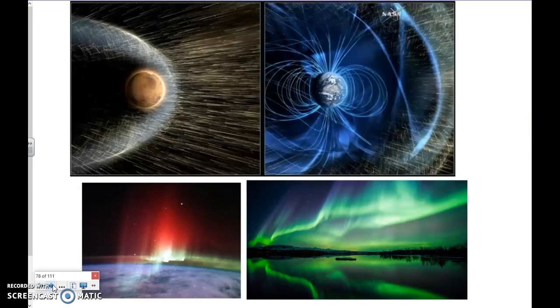You can see here, we talked about it with some of you before, but Earth's atmosphere is not only important because it gives us air to breathe, but it also blocks harmful rays from the sun. So you can see what we call solar wind coming at the Earth, and the atmosphere is blocking this. Now this is also showing the magnetic field. The magnetic field does this as well, so they're working in tandem.